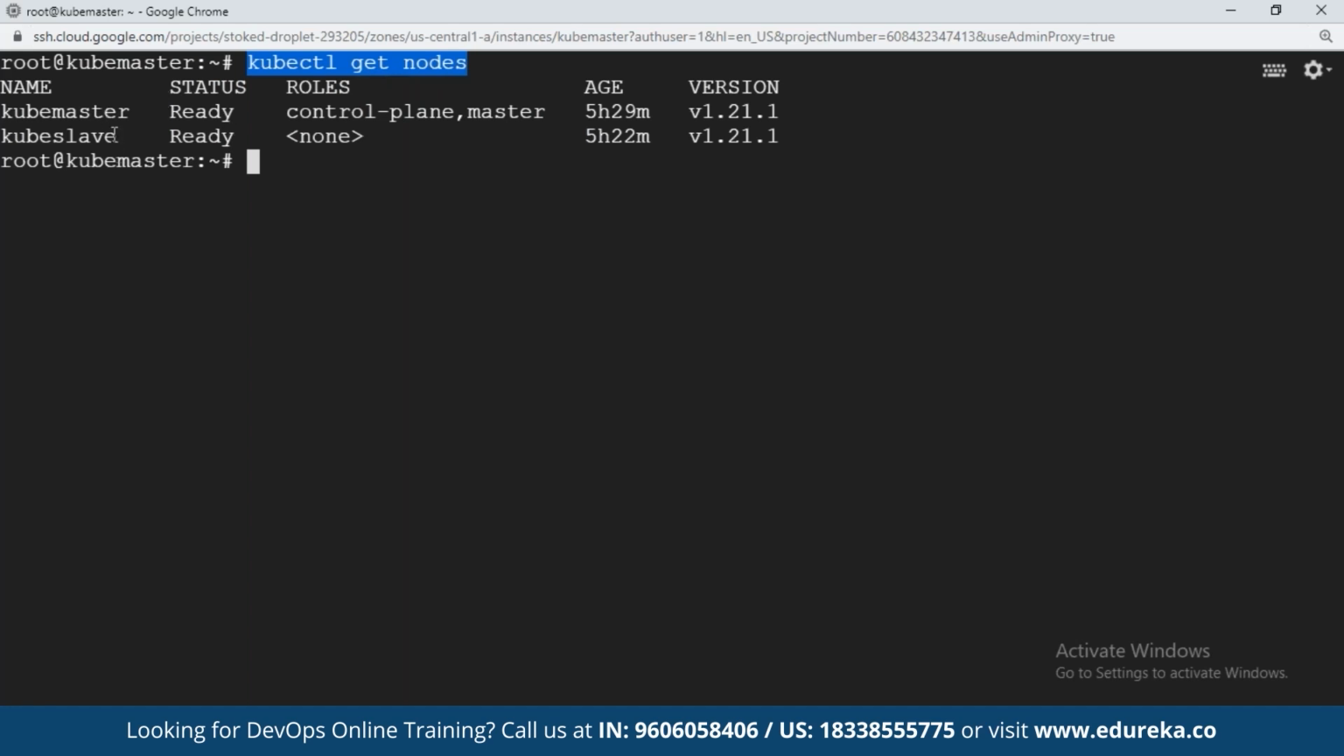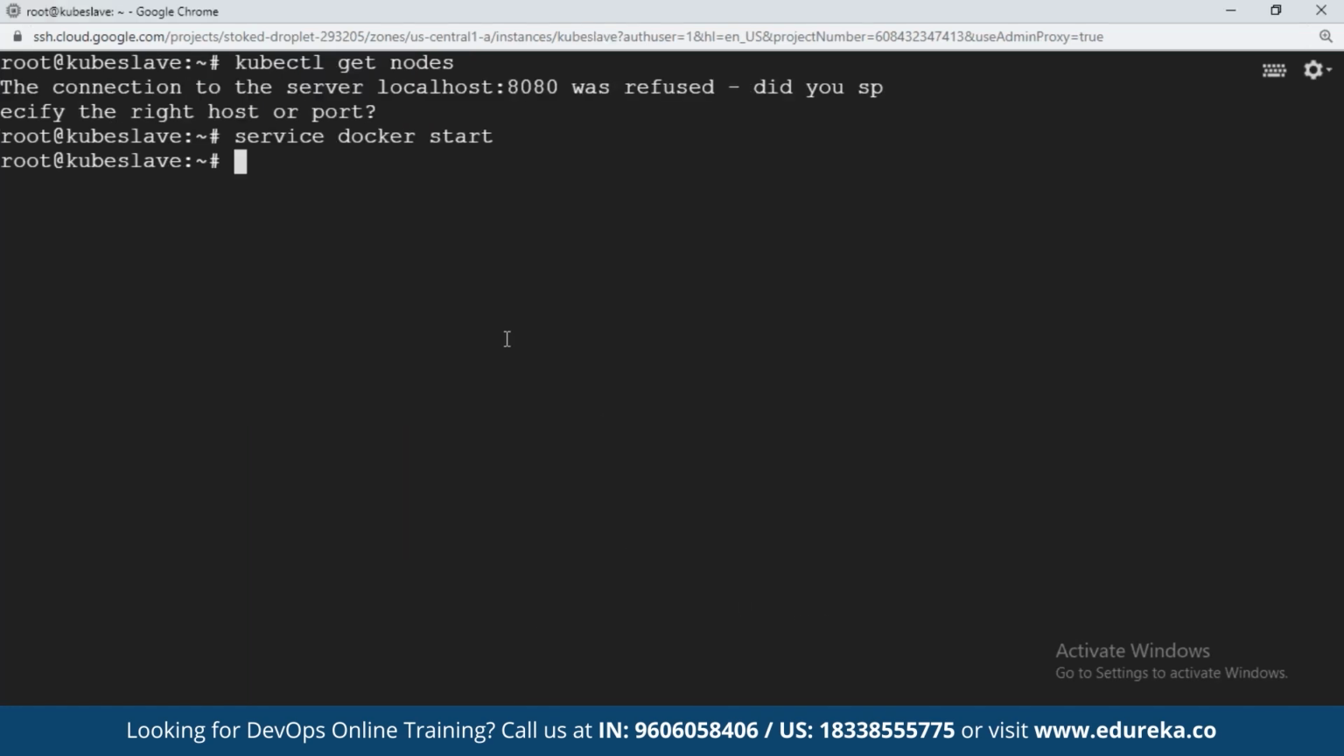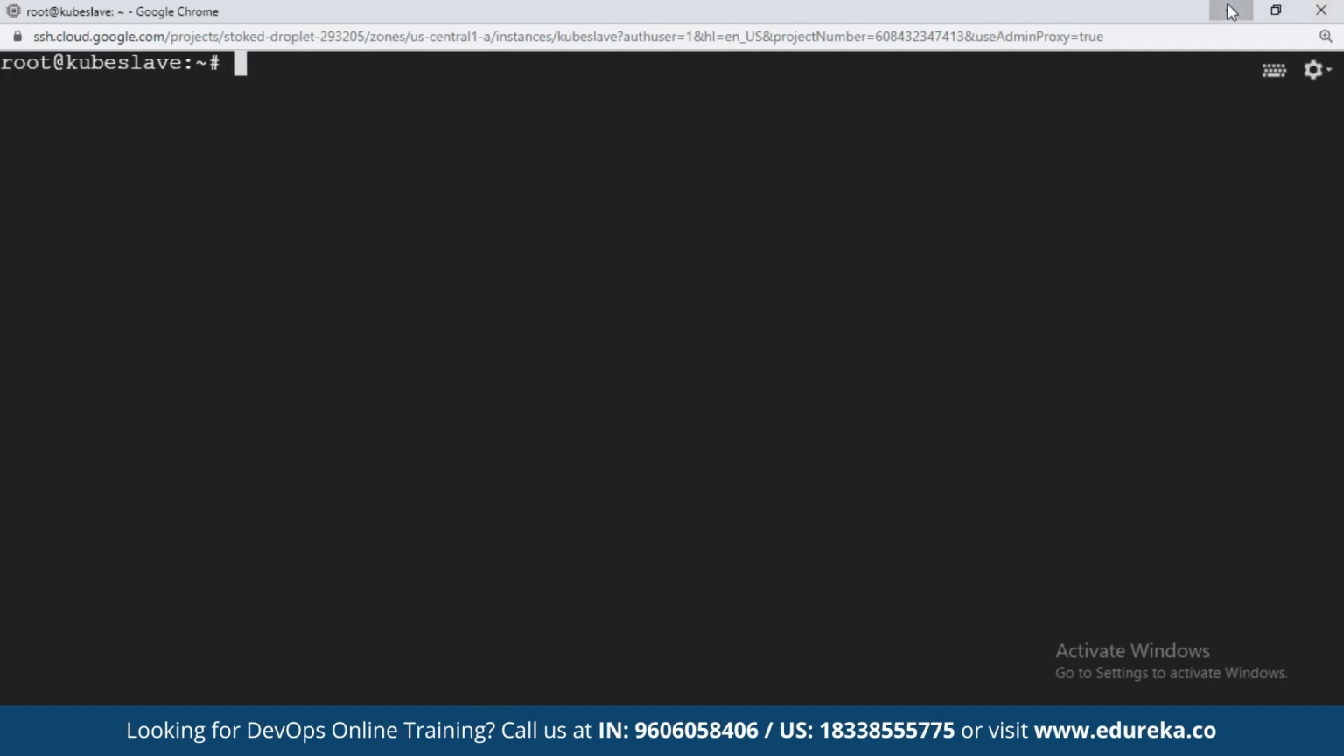I have 2 nodes, friends, kube master and kube slave. One is the master machine where I'm executing the orchestration activities. Another one is the slave, friends. Nothing is there on this slave. Only Docker is available.